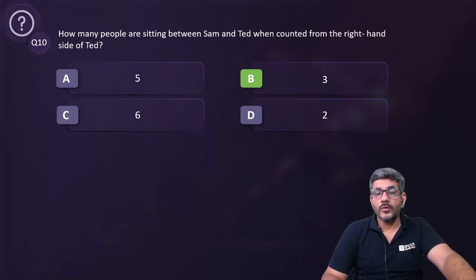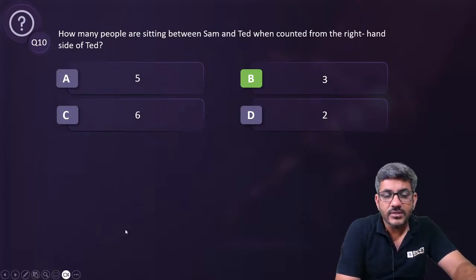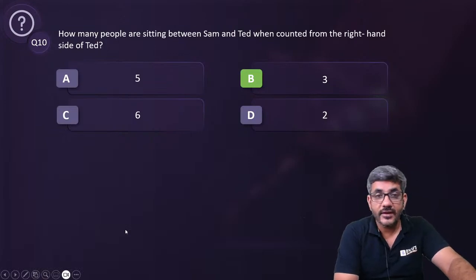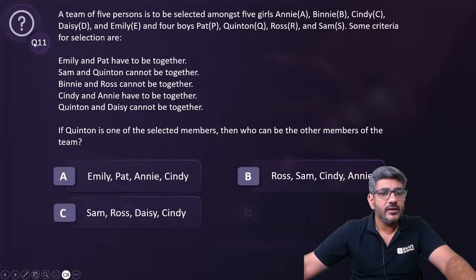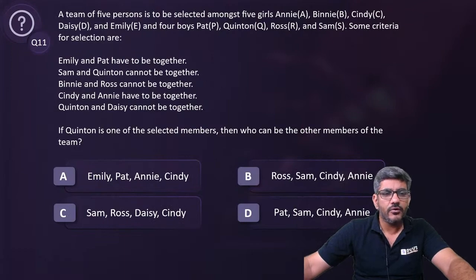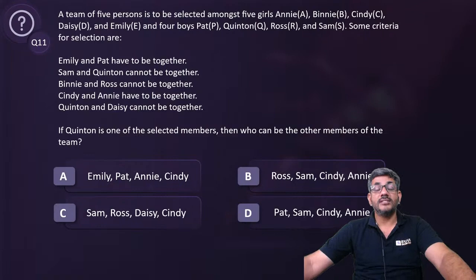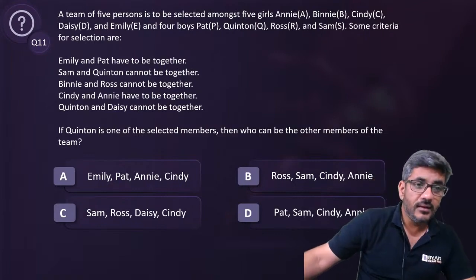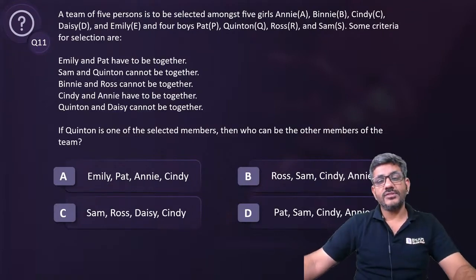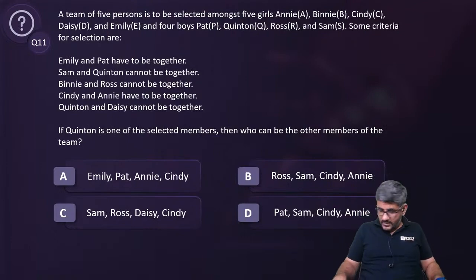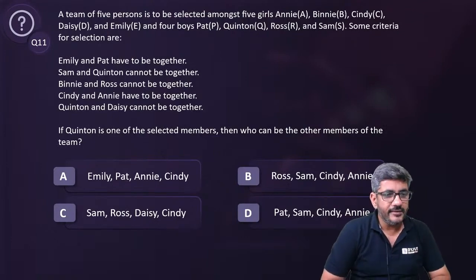So these are the 2 questions on this data set, and now we bring to the last question of the day. Here is question number 11. Slightly lengthy, but I am sure you all can answer this fast. Let me see this time in the last question who answers this fastest. आखिरी क्वेश्चन है तो मैं देखना चाह रहा हूं सबसे पहले कौन आंसर कर रहा है इसका, and then it will be all for today.